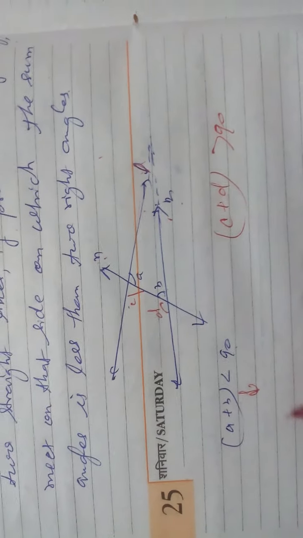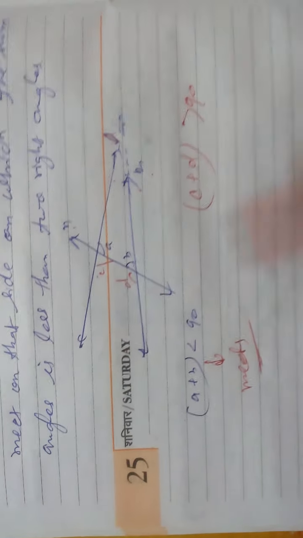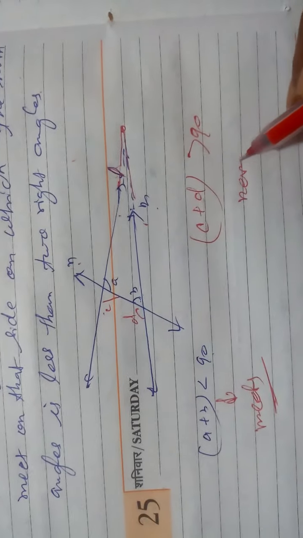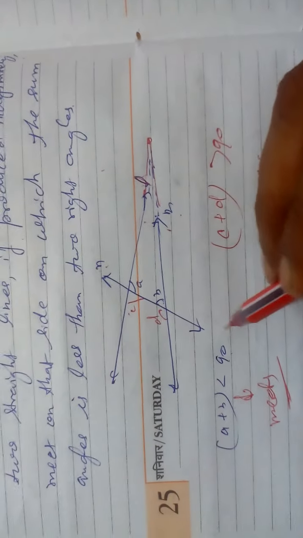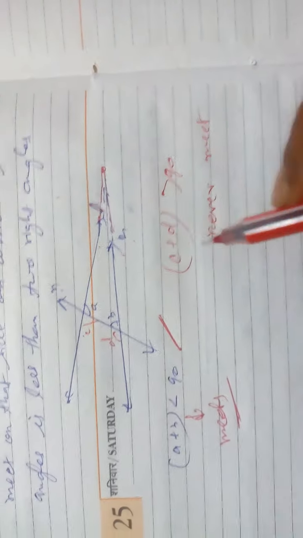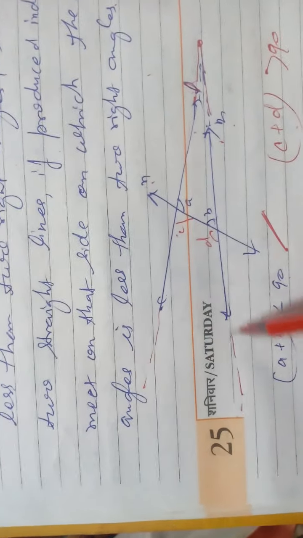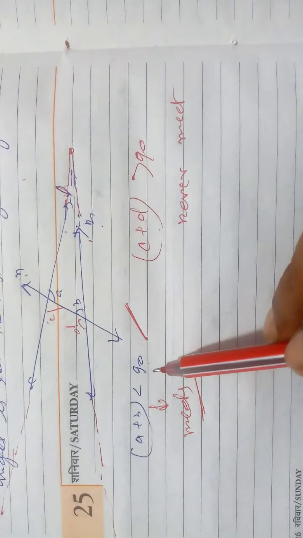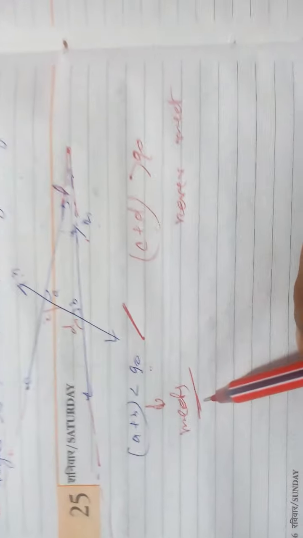So this line meets on this side. When you produce it, it will be meeting here, but never meet on this side. It is another form. It is your fifth postulate till here, but after this you see, never meet. When you produce indefinitely on the C and D side like this, what are you seeing? This is going to increase, or not? This is going to increase. So it never meets. Where the angle is less than 90, they will meet on that side. If the angle is greater than 90, then they never meet.